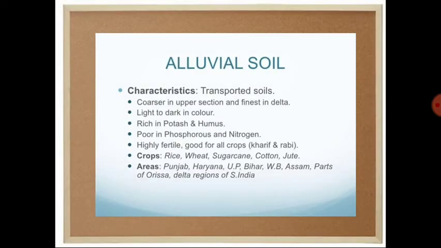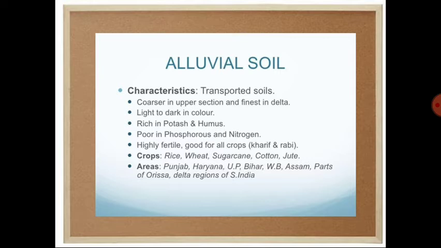The first one is the alluvial soil. We all know the name, alluvial, and the term came from the word alluvium. What is the meaning of alluvium? Basically, alluvium is the sediment or deposition of a river. So the alluvial soil is basically formed from the deposition of a river. This particular soil is very fertile, we all know, and this soil is very favorable for growing crops.